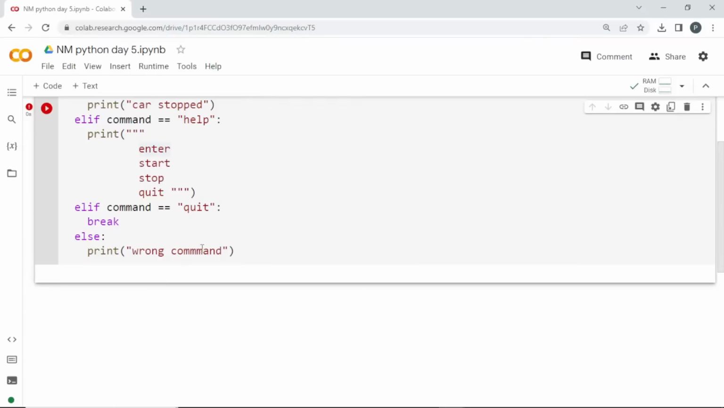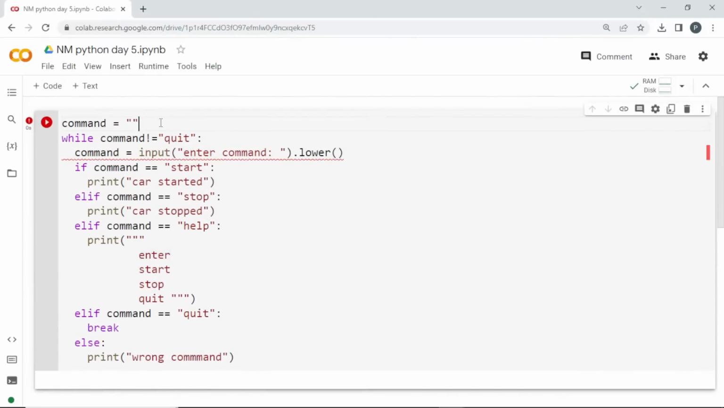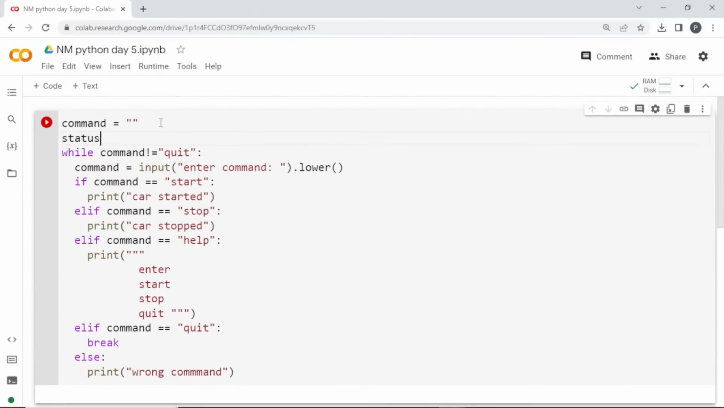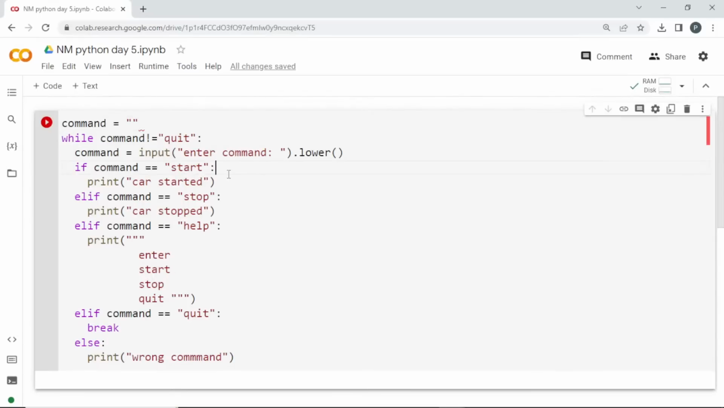Here, first let me set a status. This will be the status of the car. I'll explain this code once again. This command will be the user input. I'm creating an empty string first in this variable, using a while loop.